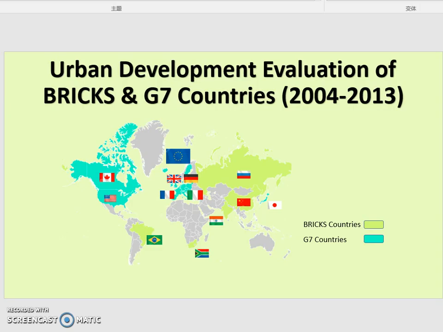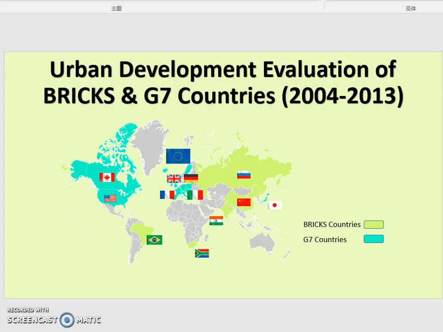Today I want to talk about the urban development evaluation of the BRICS and the G7 countries from 2004 to 2013. The first map shows the G7 countries' and BRICS countries' locations. First of all, what is BRICS? In economics, BRICS is a group that refers to the countries of Brazil, Russia, India, China, and South Africa, which are deemed to be at a similar stage of newly advanced economic development.